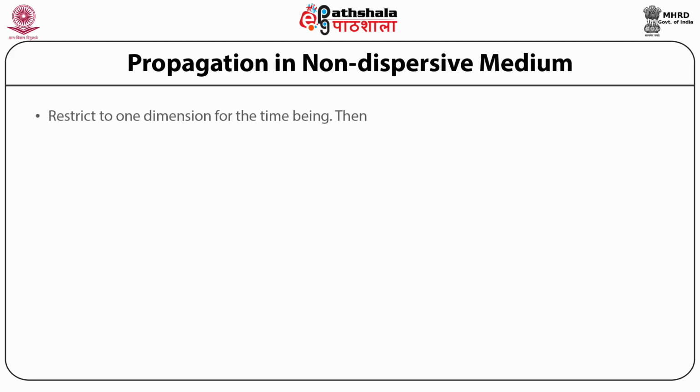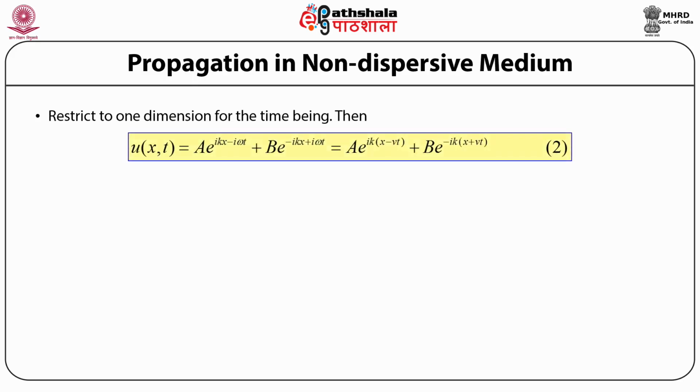Now, let us restrict ourselves to one dimension for the time being so that the solution is simplified. Then we can write down the plane wave solution as u as a function of position x and time t is equal to a times e to the power (i k x minus iota times omega times t) plus b times e to the power minus (i k times x plus iota times omega times t).